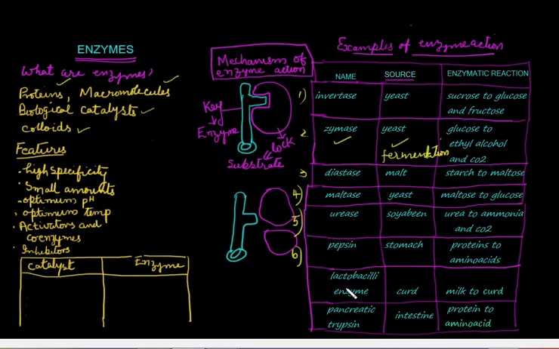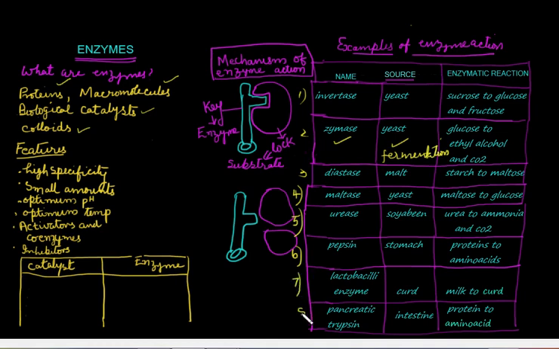Lactic acid bacteria secrete the lactobacilli enzyme. It is present in curd. It can convert milk to curd. In our houses, we convert milk to curd by adding a little amount of curd to that milk, because this curd contains this enzyme due to the presence of the bacteria. It is a useful bacteria.